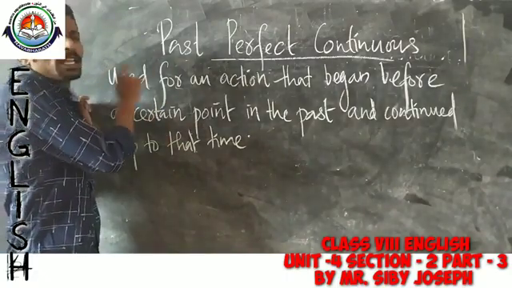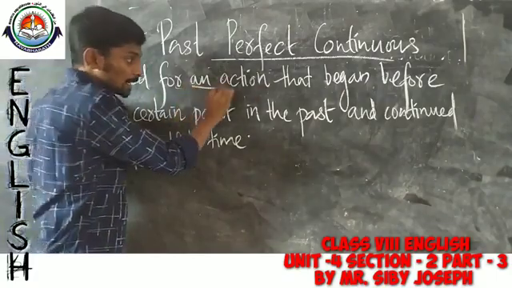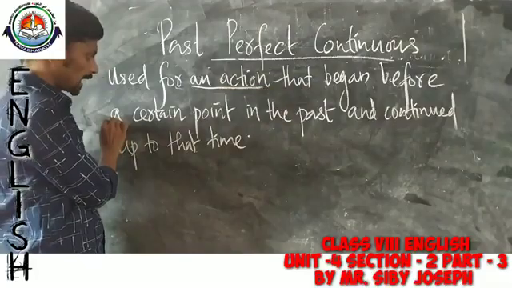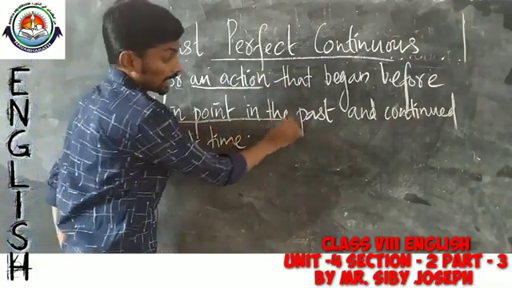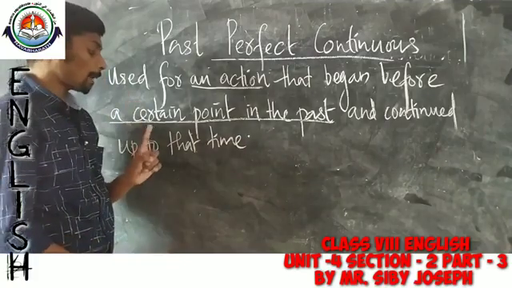Now let us have a look at the definition of past perfect continuous. Past perfect continuous is used for an action that began before a certain point in the past and continued up to that time.